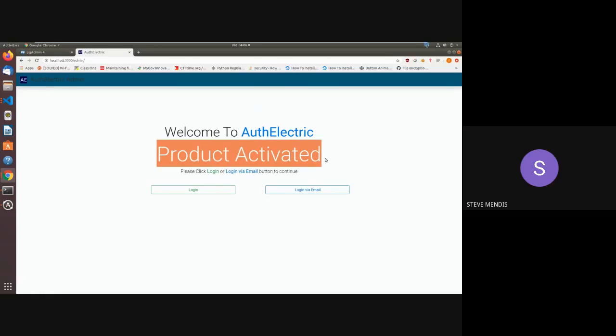If we have a new customer, it first takes him to the registration page and asks him for the project key, which he gets from our portal. On getting that, only then can he use the product, and that's when he has to sign up and create his own login.